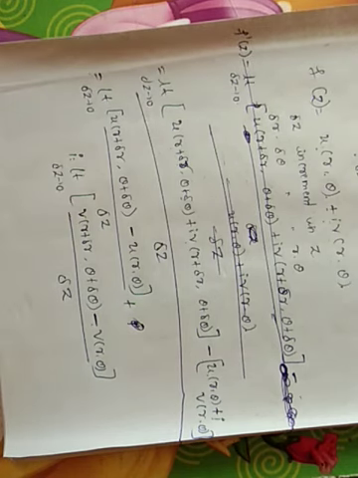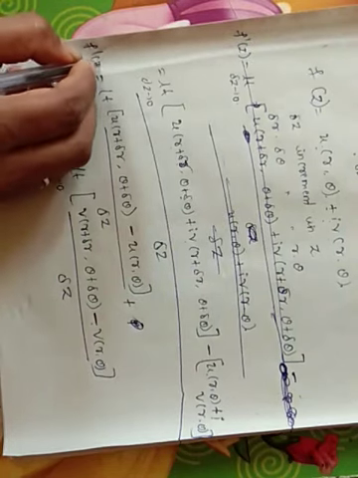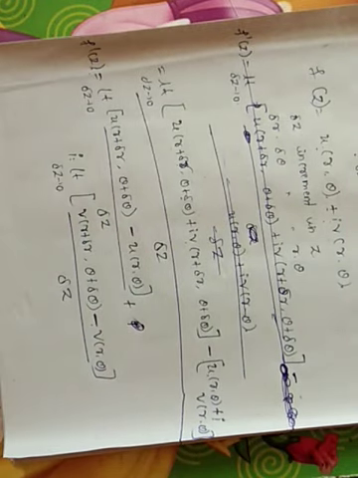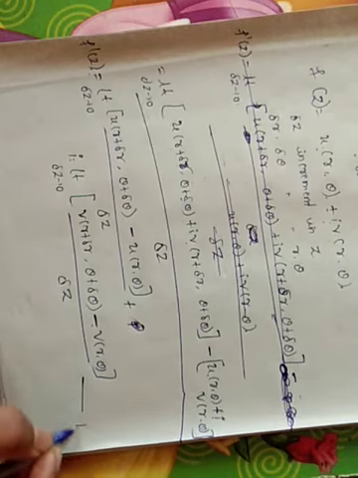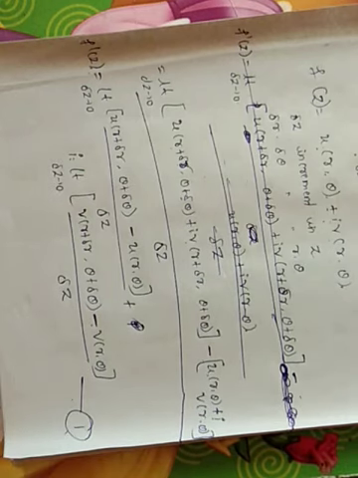I am adding the real and imaginary parts, that is f dash of z equals the limit of u of r plus delta r comma theta plus delta theta minus u of r comma theta divided by delta z, plus i into limit delta z tends to 0, v of r plus delta r comma theta plus delta theta minus v of r comma theta divided by delta z. Call this equation 1.